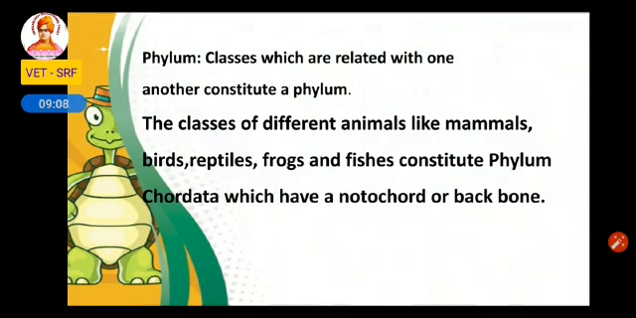Phylum. Classes which are related with one another constitute the phylum. So here mammals, birds, reptiles, frogs, frogs is nothing but your amphibian, and fishes constitute phylum Chordata. So they all belong to different classes but they are put together in the same phylum called Chordata. Why they are placed in the same phylum means they have a common character called notochord or backbone. Since there is the presence of notochord or backbone, they are put together in the same phylum called Chordata.